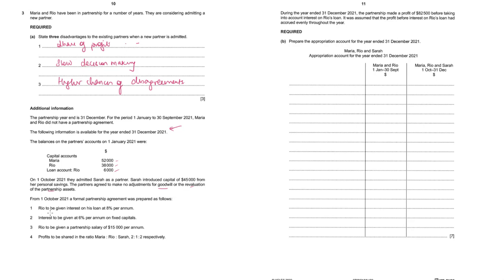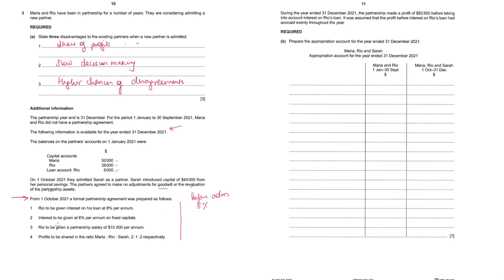Rio has to be given interest on his loan at 8% per annum, from 1st October when they made the agreement. Before 1st October there is no partnership agreement, so for the first 9 months the provisions of the Partnership Act will apply. Side by side, I'll write the provisions before admission of Sarah. Rio's loan interest is 8% per annum, but before admission of Sarah it will be counted as 5% as per the partnership law.